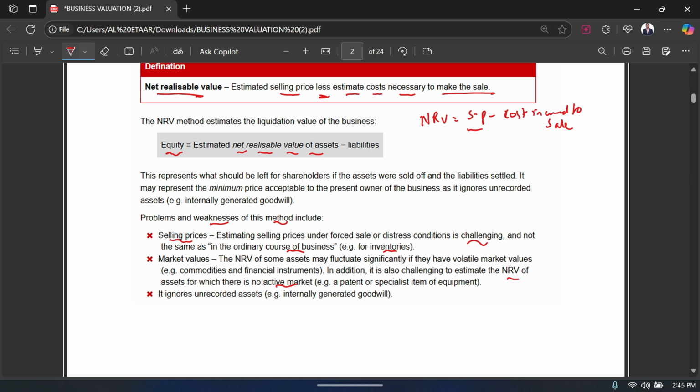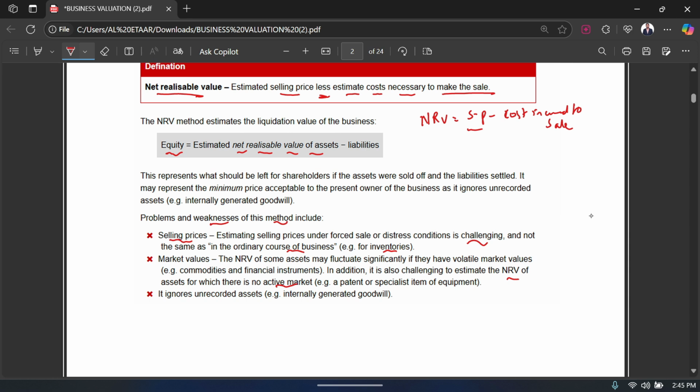So if your asset does not have an active market, if it's a one-of-a-kind thing or something like that, then how are you going to calculate the NRV of that asset? Because you cannot obtain the selling price if there is no active market. So this is again one of the biggest limitations of this method.